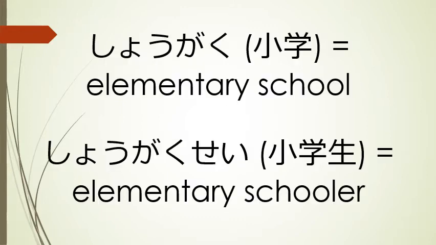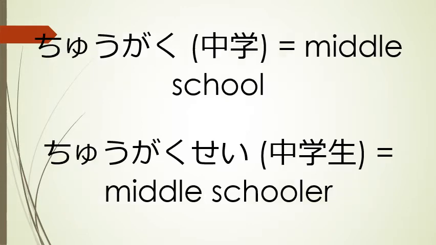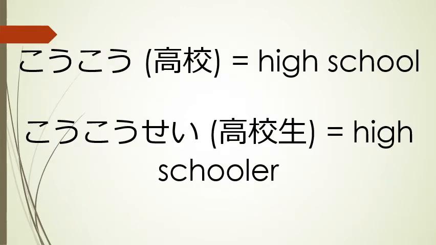And looking again at that word, we introduced the word shogakusei. That means elementary schooler. Shogaku means elementary school. Similarly, chugaku means middle school, and chugakusei means middle schooler. And finally, koukou means high school, and koukousei means high schooler.